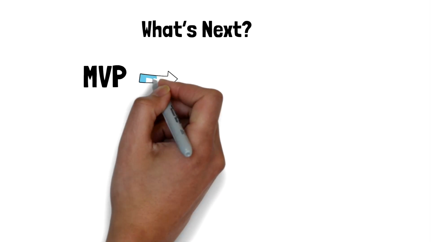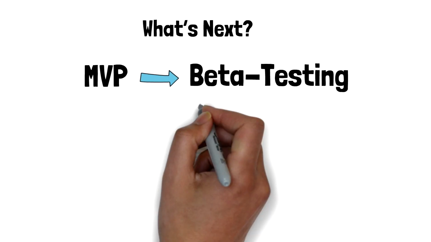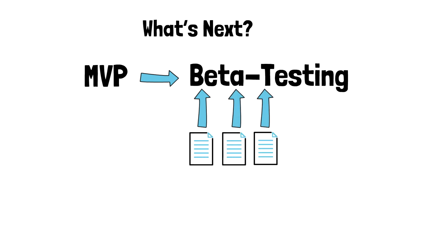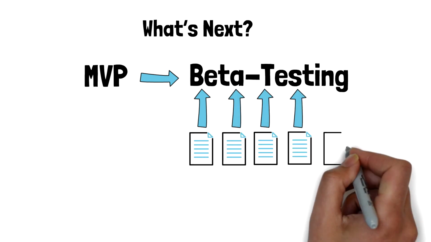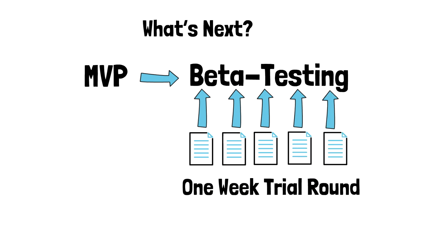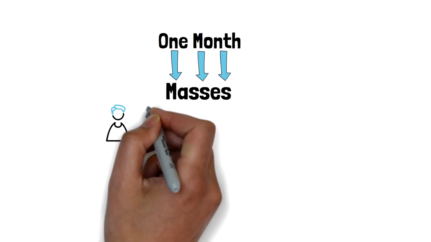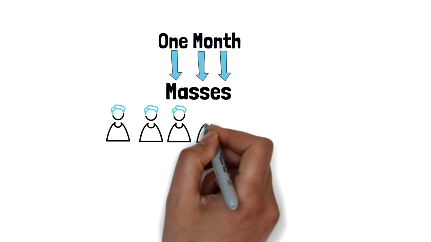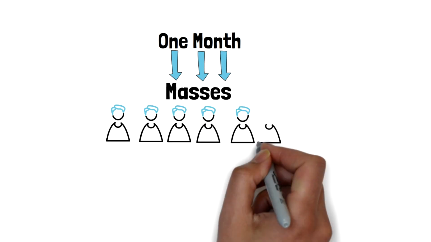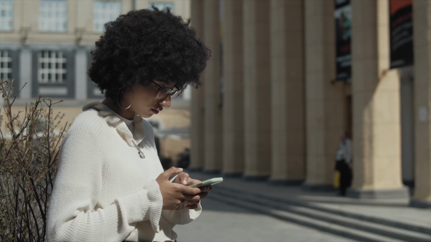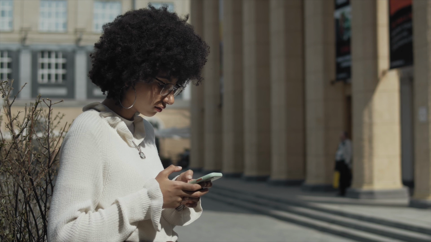So what's next? MVP release marks one of the most important steps for HAPI Protocol. Beta testing is in full swing. We will be gathering requests from all reputable and key partners to take part in our 1-week trial round. The whole testing cycle will take approximately 1 month. After that, we will be releasing HAPI to the masses, enabling anyone to use our protocol and introducing a subscription revenue model. In the meantime, we are planning to unfold a widespread campaign to further increase adoption, advance integration, and increase the presence of HAPI Protocol in the crypto space.